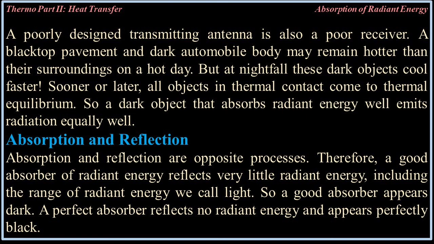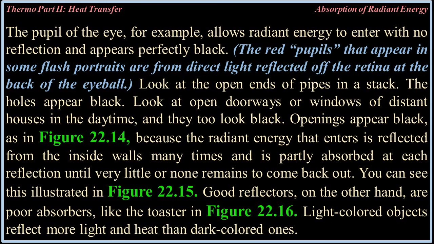Absorption and reflection. Absorption and reflection are opposite processes. Therefore, a good absorber of radiant energy reflects very little radiant energy, including the range of radiant energy we call light. So a good absorber appears dark. A perfect absorber reflects no radiant energy and appears perfectly black. The pupil of the eye, for example, allows radiant energy to enter with no reflection and appears perfectly black.